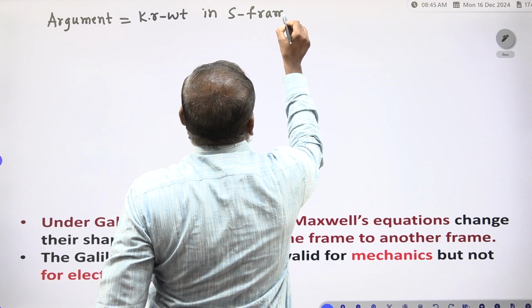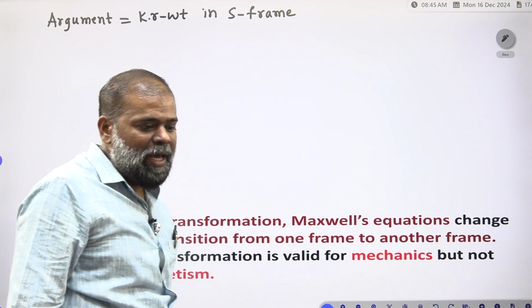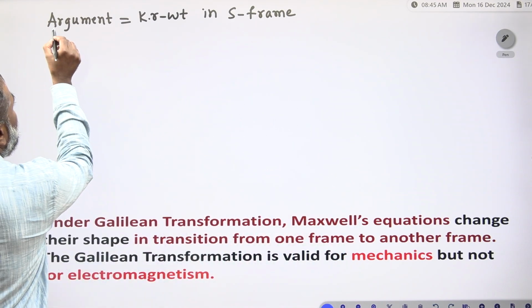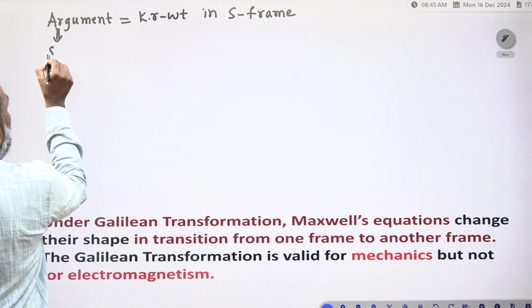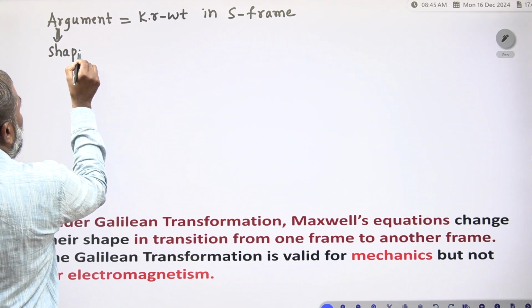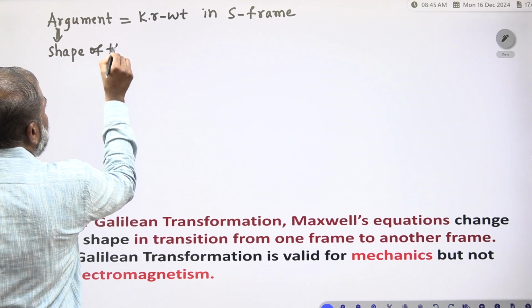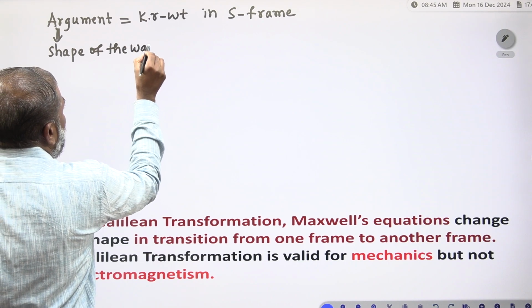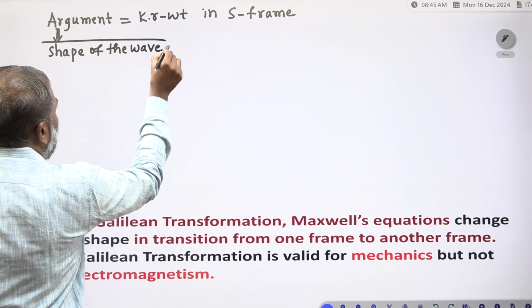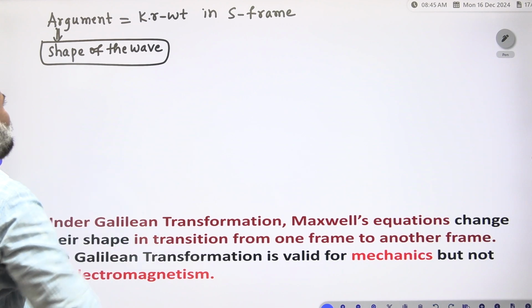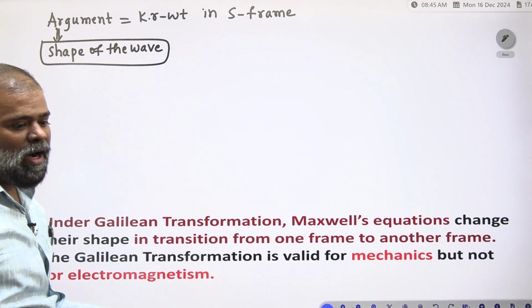This argument will give the shape of the wave. In electrodynamics there is wave nature, so k dot r minus omega t gives the shape of the wave.